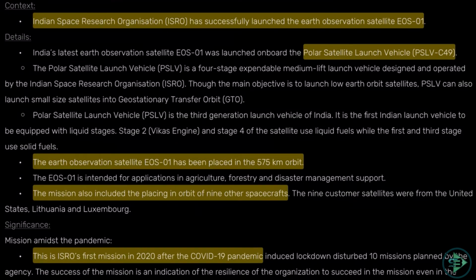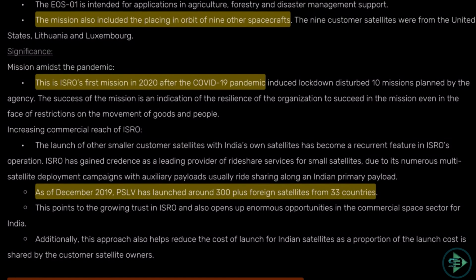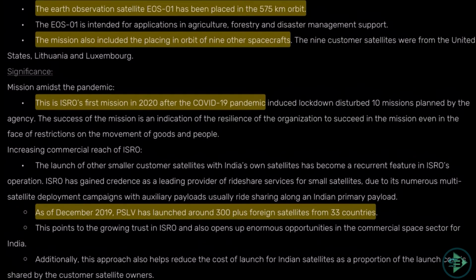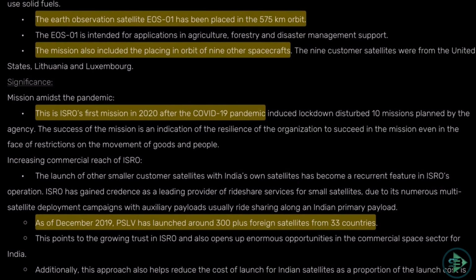This is ISRO's first mission in 2020 after the COVID-19 pandemic, as we have seen. As of December 2019, PSLV has launched around 300 plus foreign satellites from 33 countries. Now imagine the extent to which India is using its launch vehicle, not only to put its satellites in orbit, but also to put other countries' satellites into orbit. Okay, so this is something that you can pick from this part of current affairs.